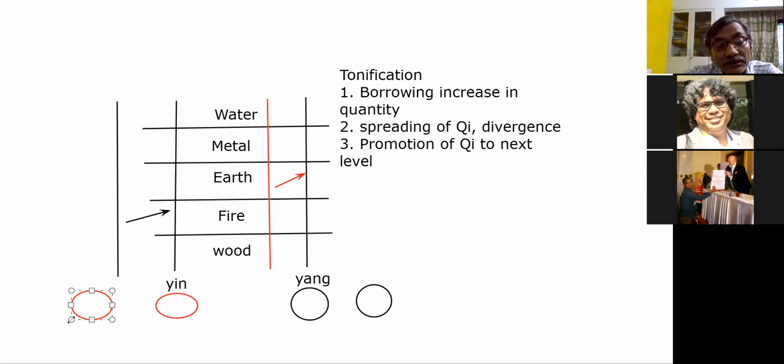Now, not only yin organ can borrow from yin organ, and yang organ can borrow from yang organ, but also there can be transfer of chi from yin to yang and yang to yin. Okay, so we should put a black color here. These colors I am giving purposefully. It is trying to tell you something.